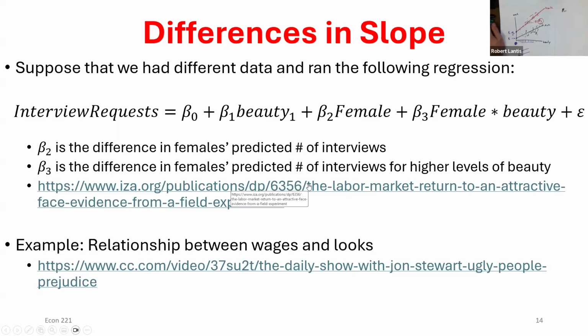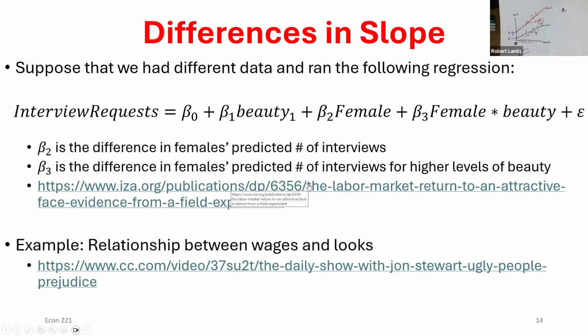If you have an econ major, you should be looking on there for postings of jobs. And what they found was they did a similar thing, but they used LinkedIn profiles. They used the pictures on someone's LinkedIn profile and had a random group rank them, so they then had a continuous measure of what the looks were for all these applicants. Instead of wages, they were looking at the number of interview requests that the person got.